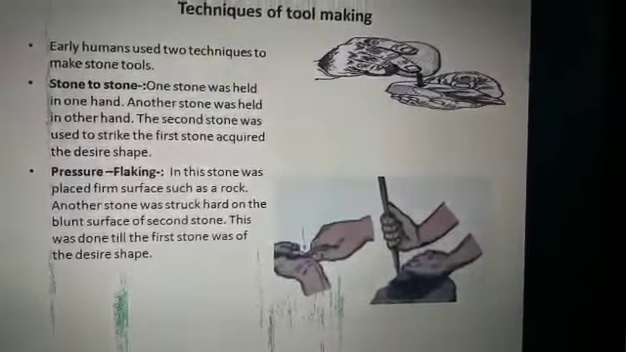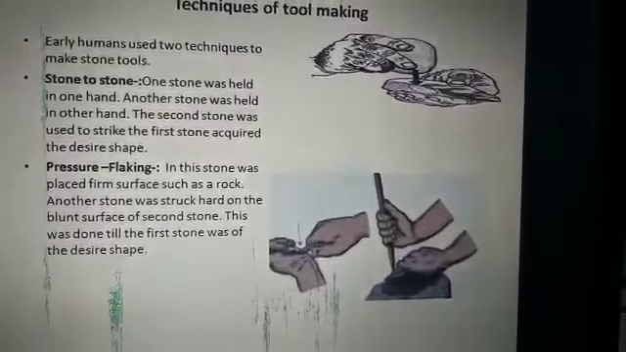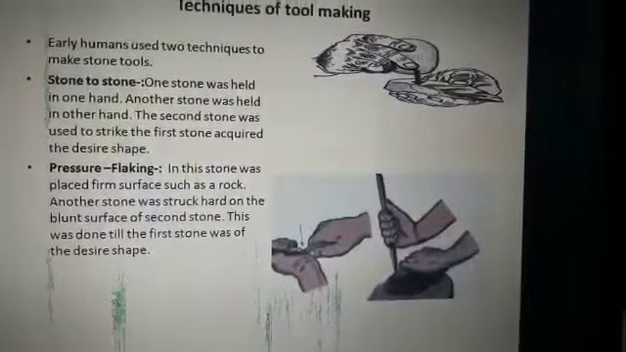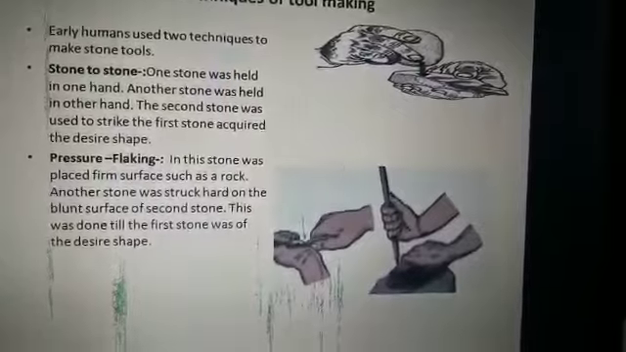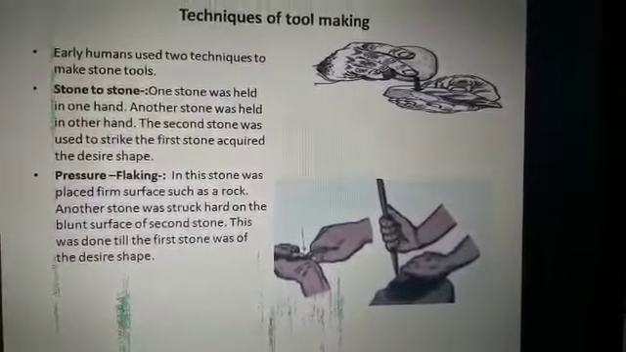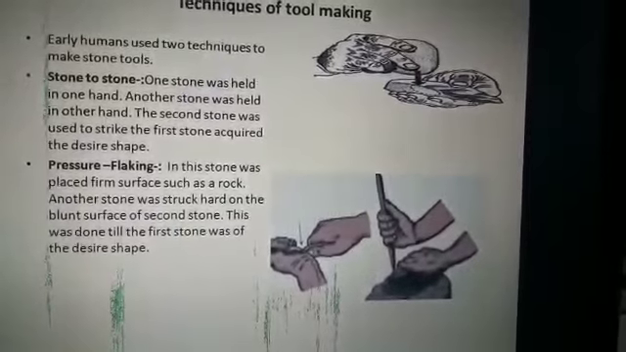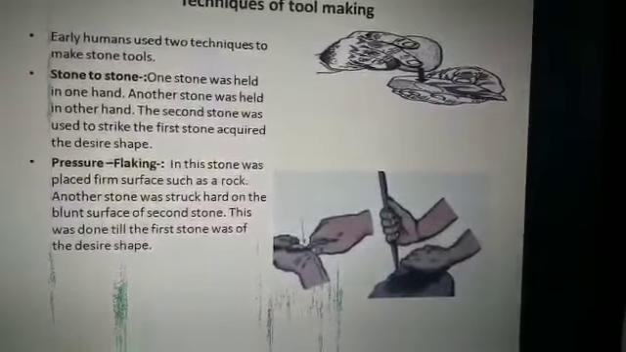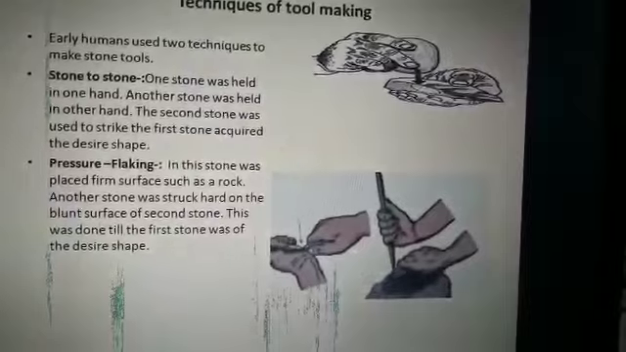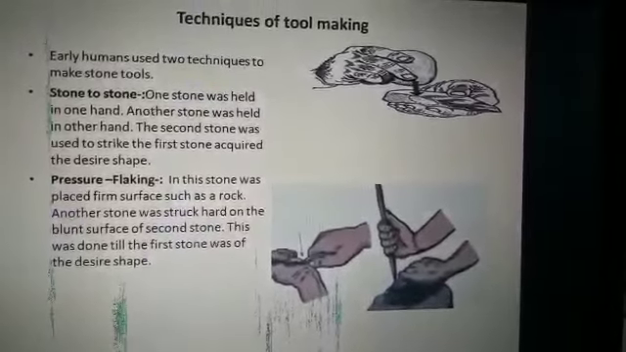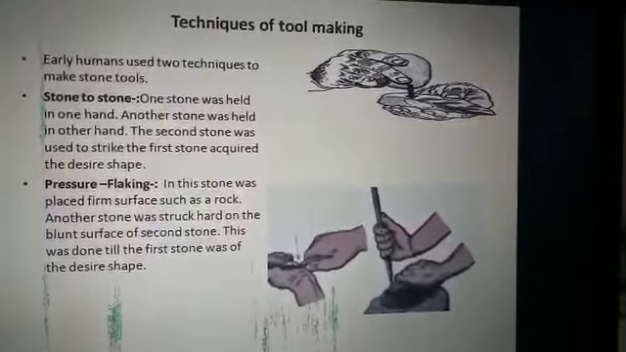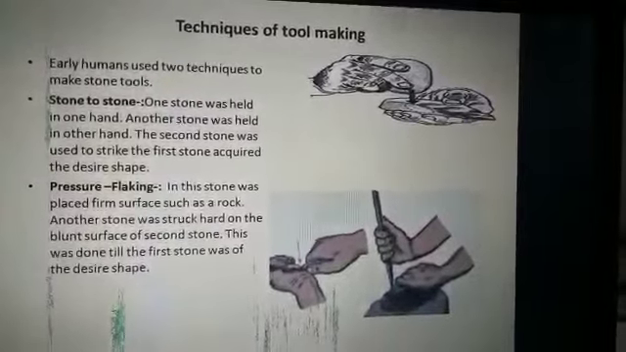In the second picture, pressure flaking, a stone was placed on a firm surface such as a rock. Another stone was struck hard on the blunt surface of the second stone. This was done till the first stone was of the desired shape. So these were the two techniques used by early humans for making tools from stone.